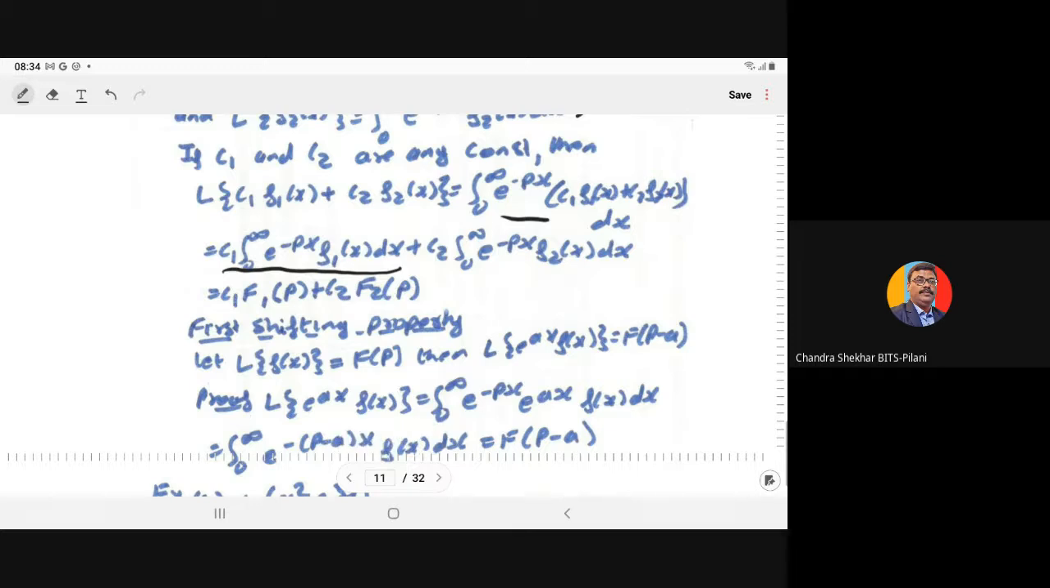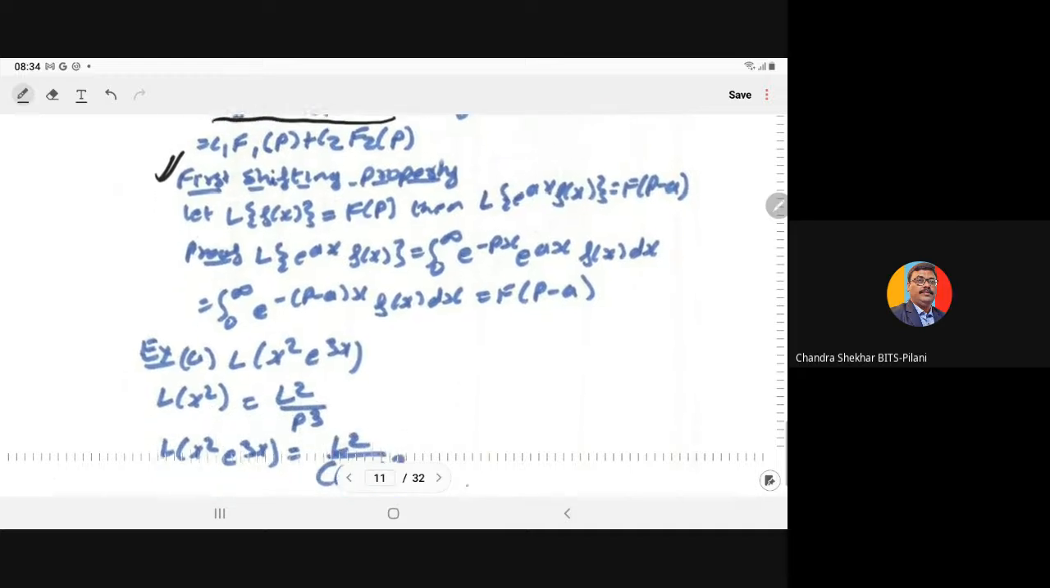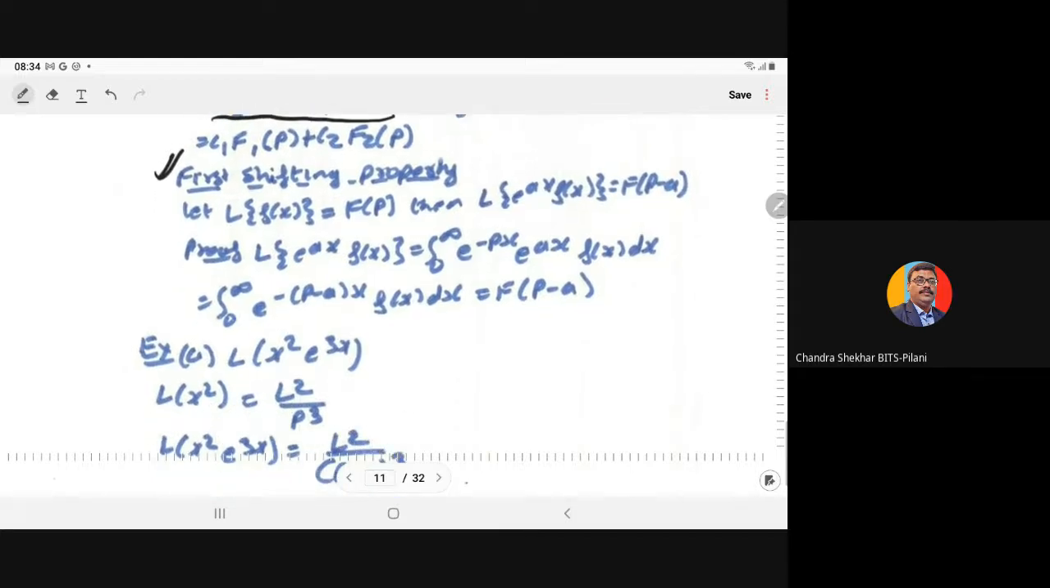So the Laplace transform is linear in nature; it follows the linear property. What is the linear property? The Laplace transform of a linear combination is a linear combination of the Laplace transforms. Now we have one special property in the Laplace transform, known as the first shifting property.